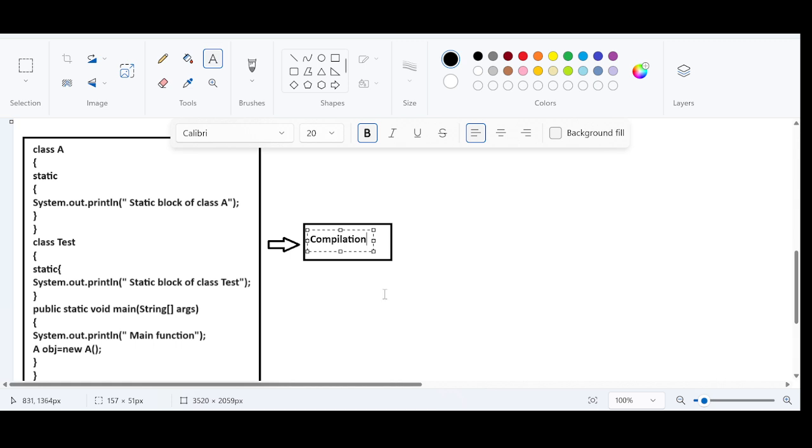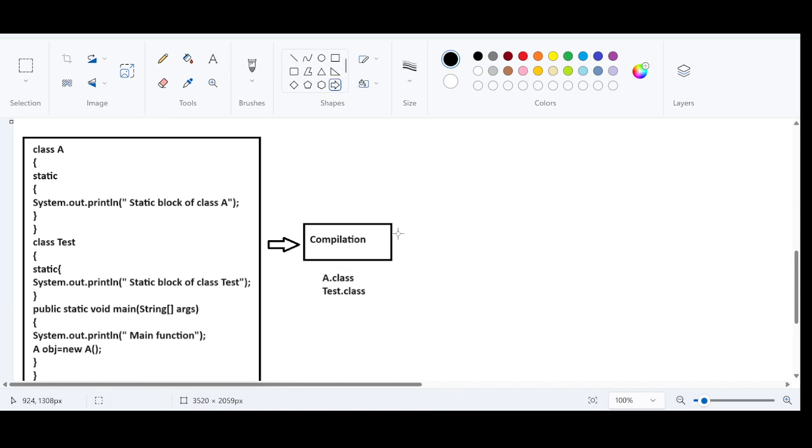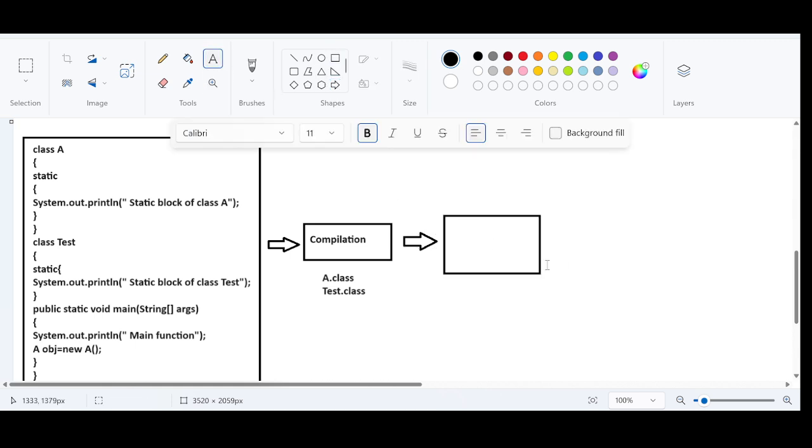Compilation will create two .class files here because there are two classes. For each and every class, the compiler is responsible for creating A.class and Test.class. These .class files are also called bytecode. After compilation comes the interesting part, the JVM.